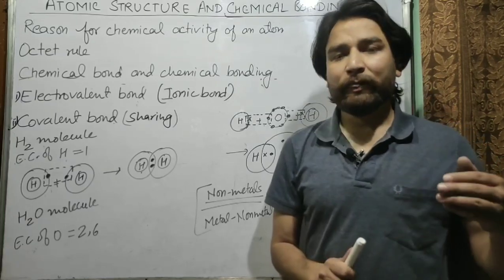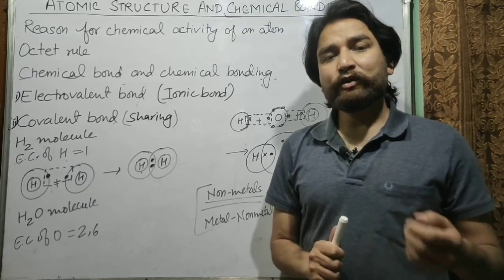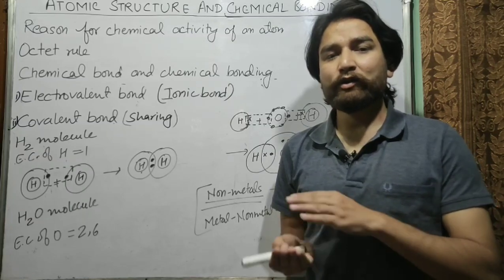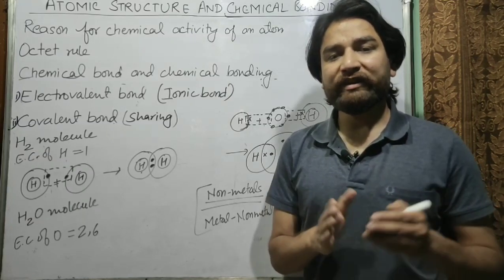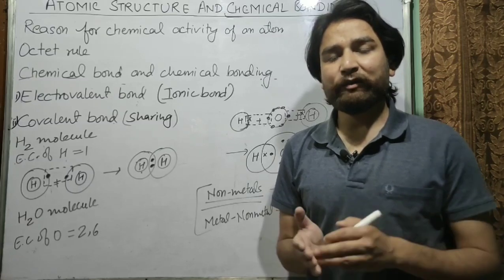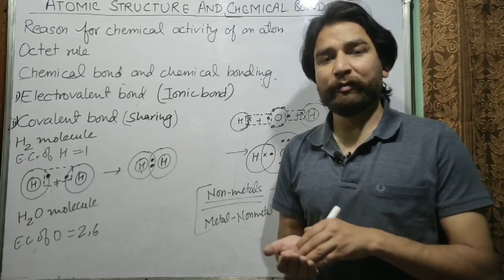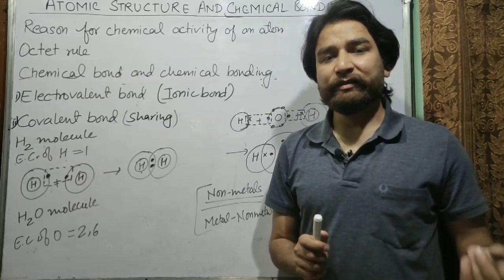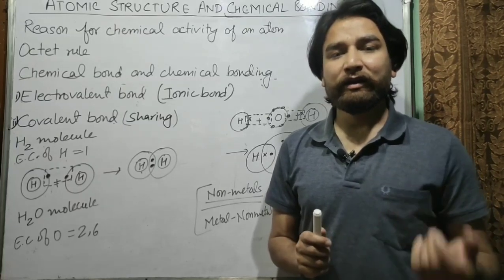In the case of sodium chloride, sodium is a metal, chlorine is a non-metal, so the bond formed is an electrovalent bond. Magnesium chloride: magnesium is a metal, chlorine a non-metal, so it is an electrovalent bond. Calcium oxide: calcium is a metal, oxygen a non-metal, electrovalent bond.